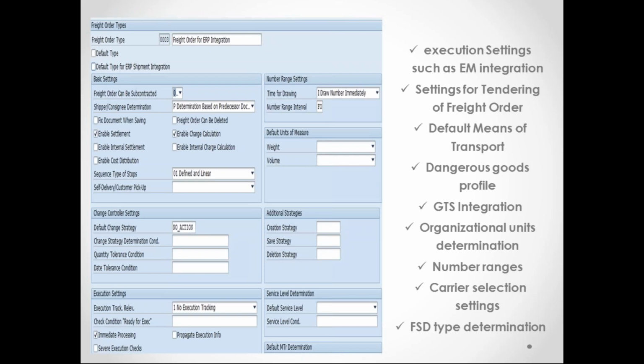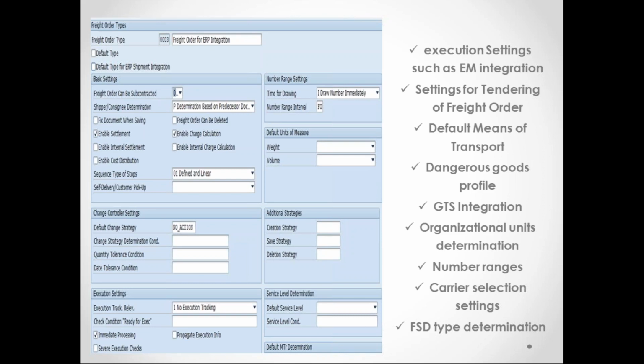You see here there are 2 default types, right? I will show you again, but if you see in the screenshot, there are 2 default types. One is the default type for the shipment integration of your ERP, and the other is the default type. So can you just remember what is the difference, or can you just draw inference? What is the functionality of these two? Why has SAP given 2 for this?